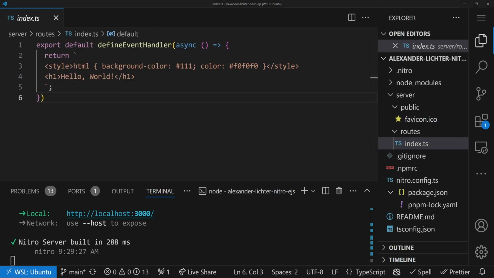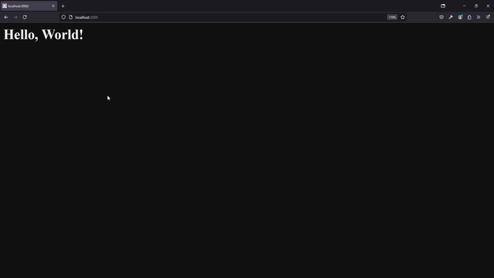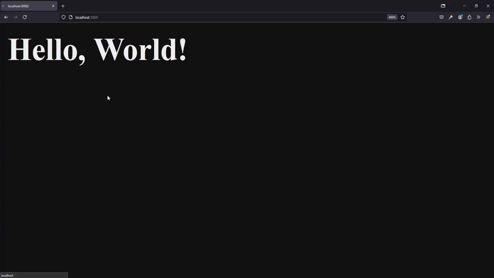So if we take a look at it in the browser, on the index page, we will see the following: hello world. Yes, you might be aware of that. Also the style, of course, to make sure that it's not flashing in your eyes. And I think that's a really good start.